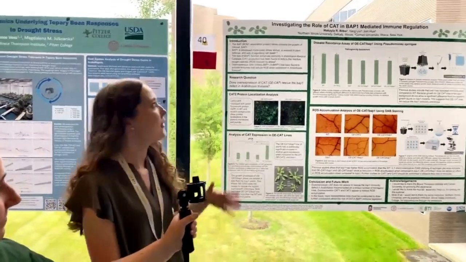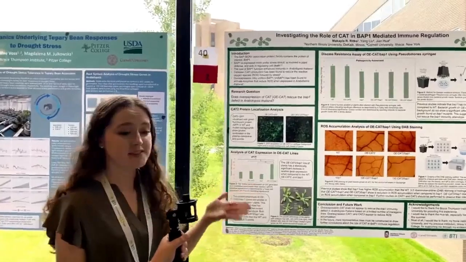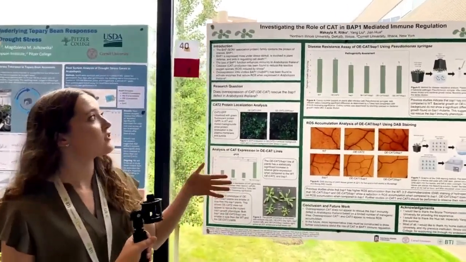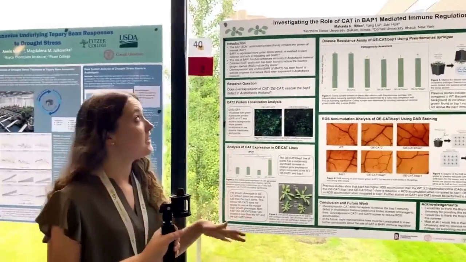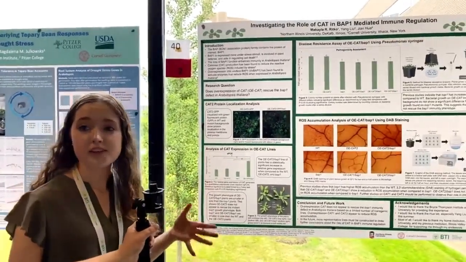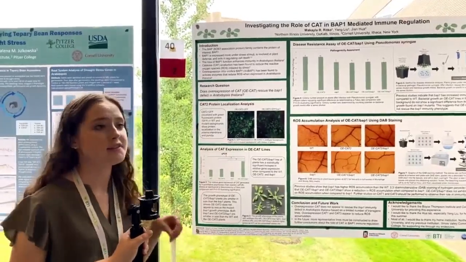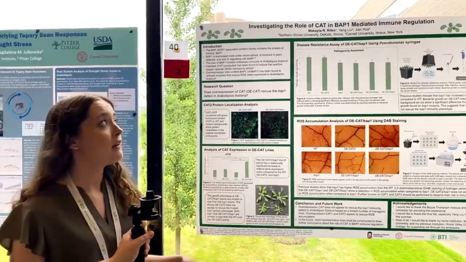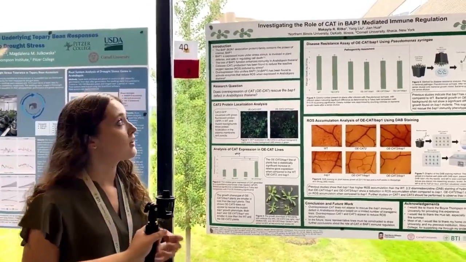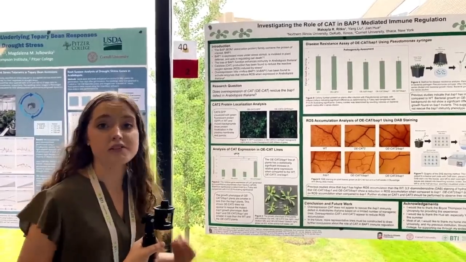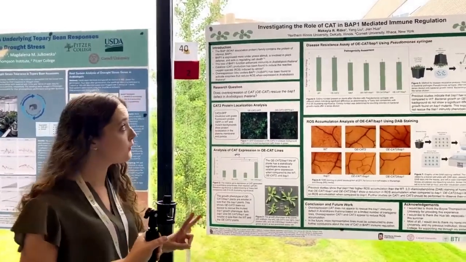So to start off, CAT stands for catalase, which is found to be produced in plants under stress, and they produce reactive oxygen species. BAP is a bond 1 associated protein. It's in this giant protein family that contains BAP1, which we're going to talk about today. We're interested in BAP because it seems to be regulating plants under that stress stimuli, and it regulates cell death. So we're focusing on those two.